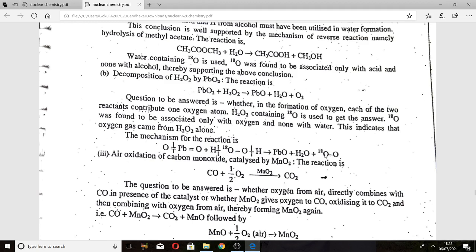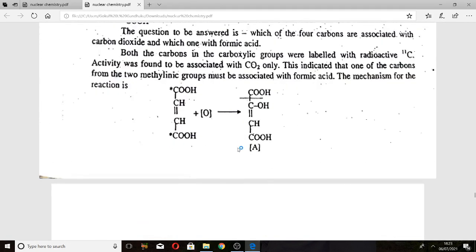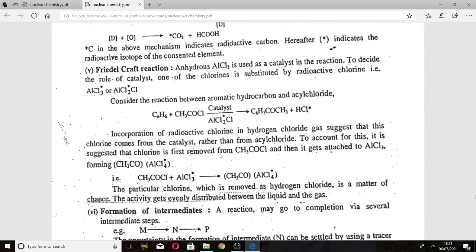Here we can see different examples given for tracers in deciding the mechanism of a reaction. These are the examples: air oxidation of carbon monoxide catalyzed by MnO2. This is one of the examples. Another example is oxidation of fumaric acid by acidified KMnO4. Also an example is the Friedel-Crafts reaction.